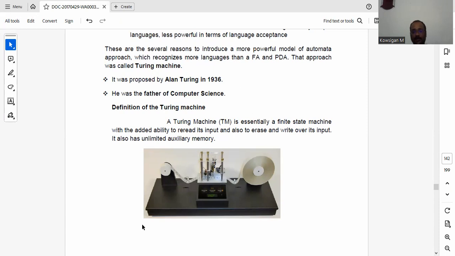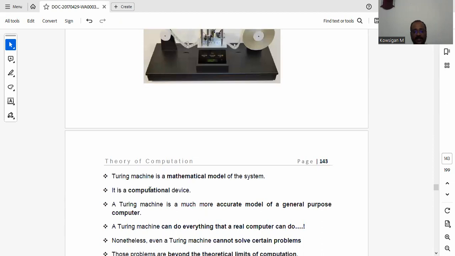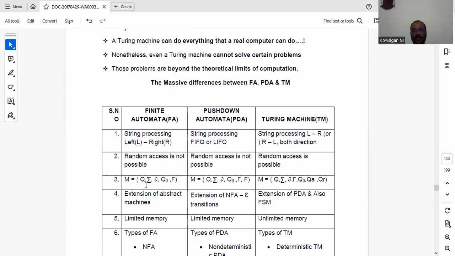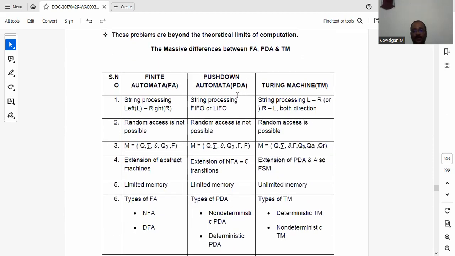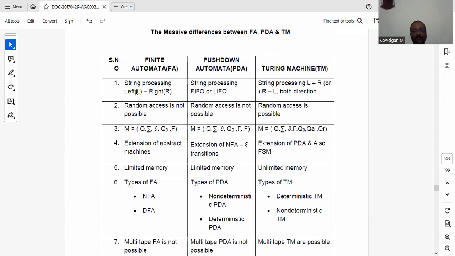Before going into the components of the Turing machine, we have to discuss the difference between finite automata, pushdown automata, and Turing machine. The first thing is in processing the string: finite automata can process the input only from left to right.